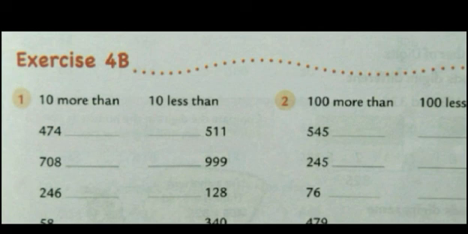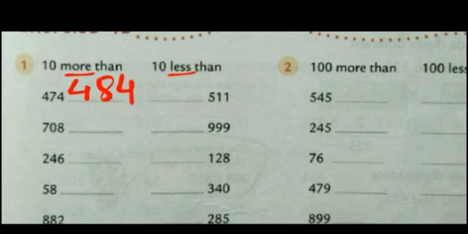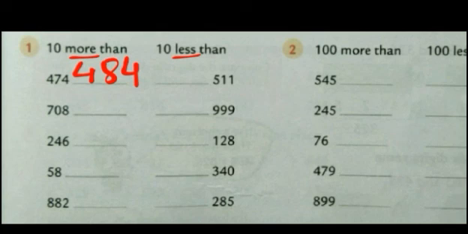See the first question, 10 more than and 10 less than. First we will do 10 more than. The number that is given to us is 474. We have to simply add 10. More means add. Less means subtract. So 10 more than 474 is 484. See one more. 708. Now what is 10 more than 708? 718. We simply have to add 10 to that number.